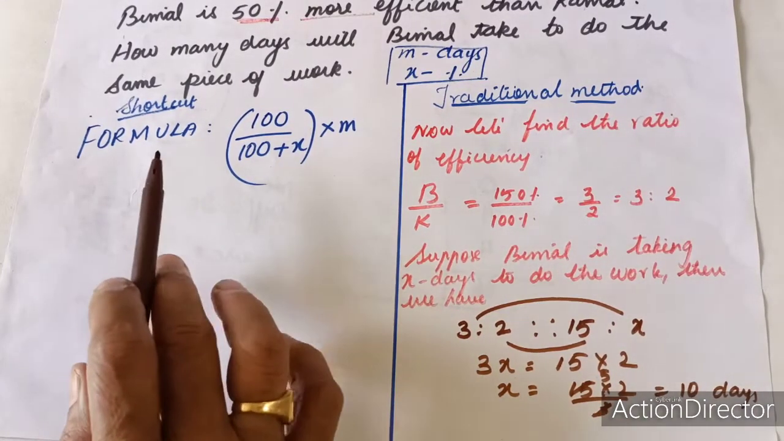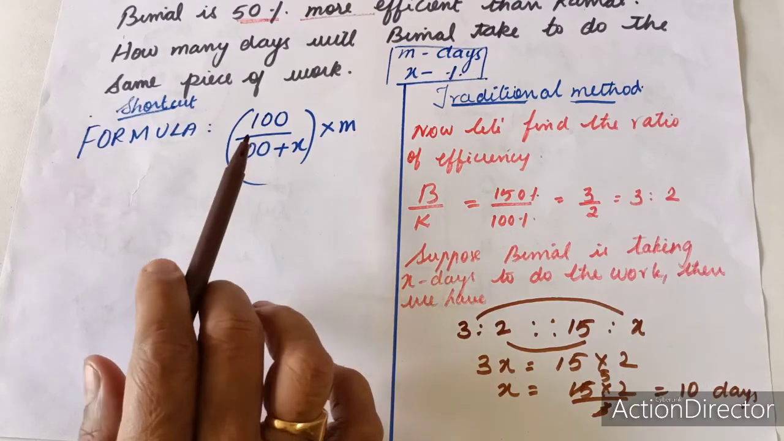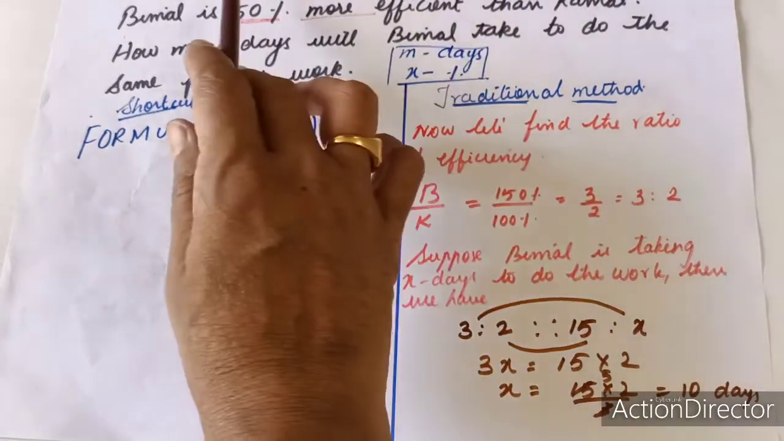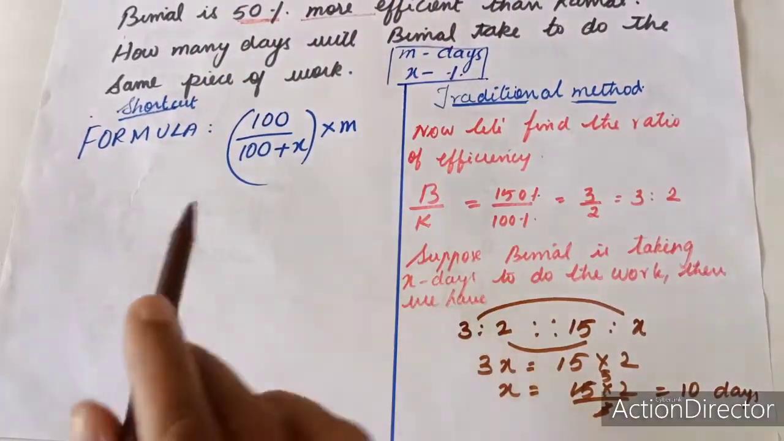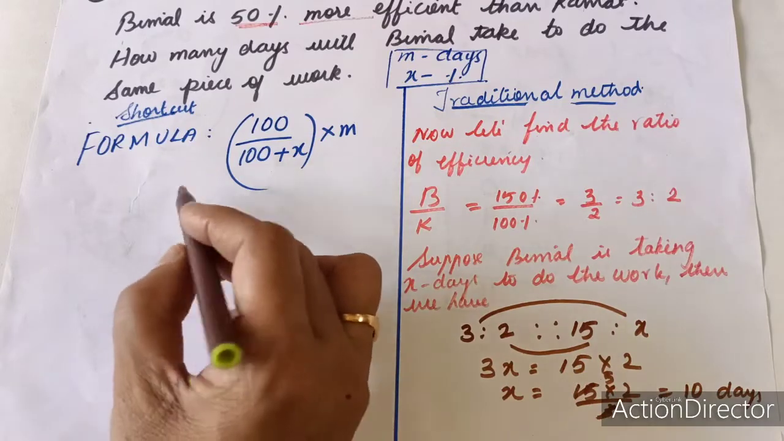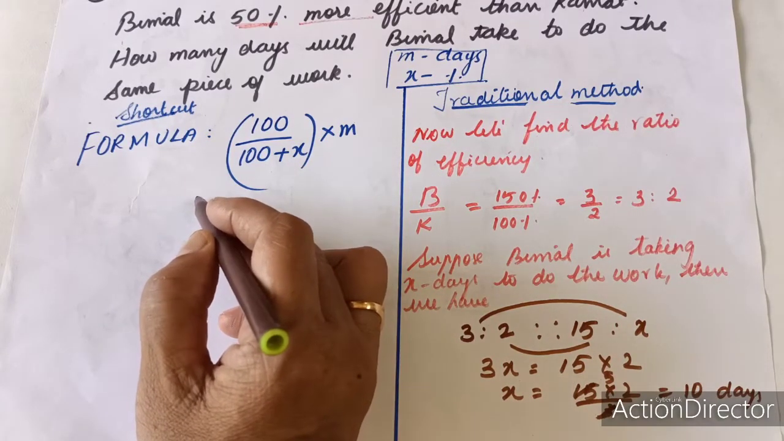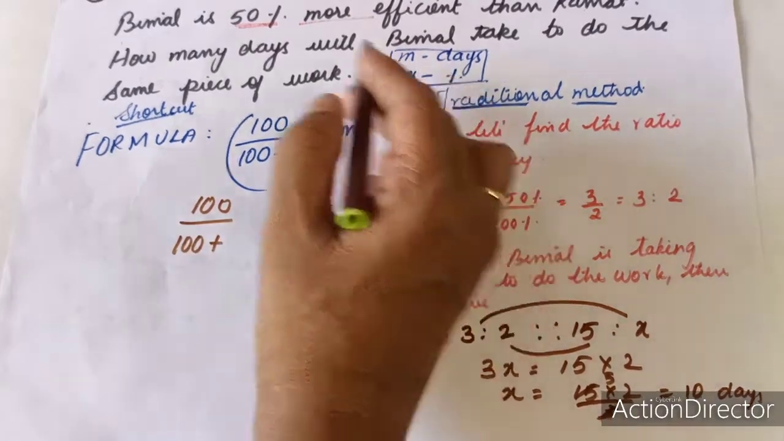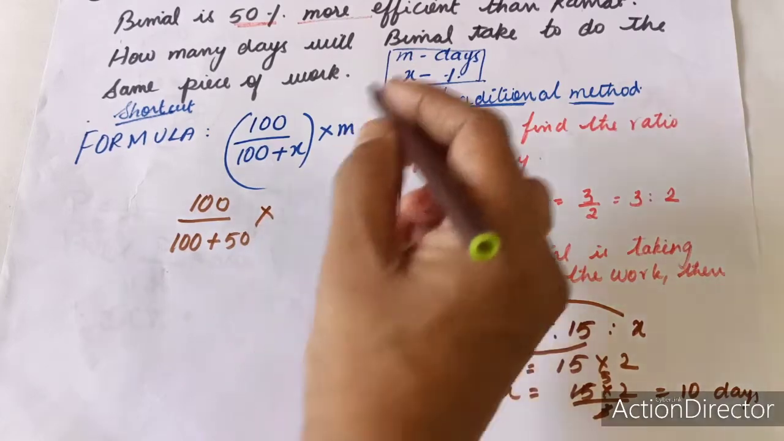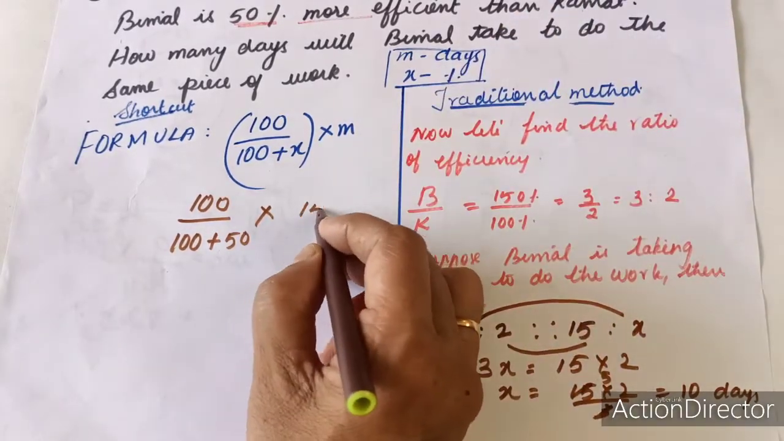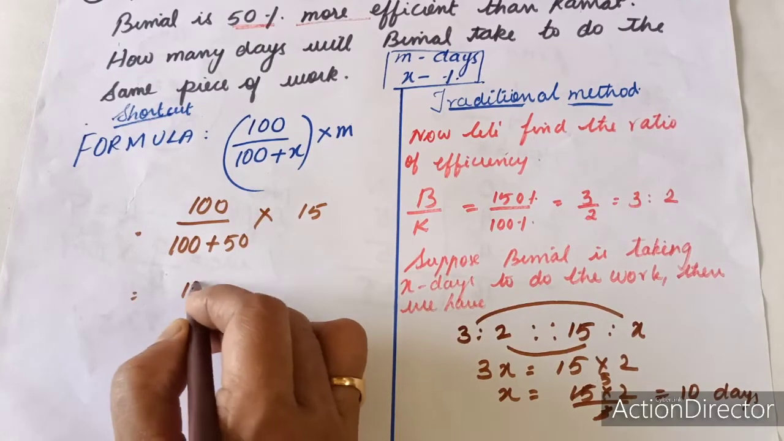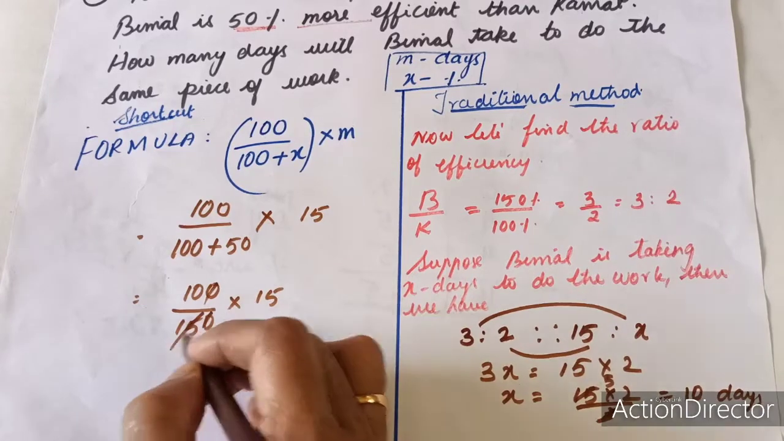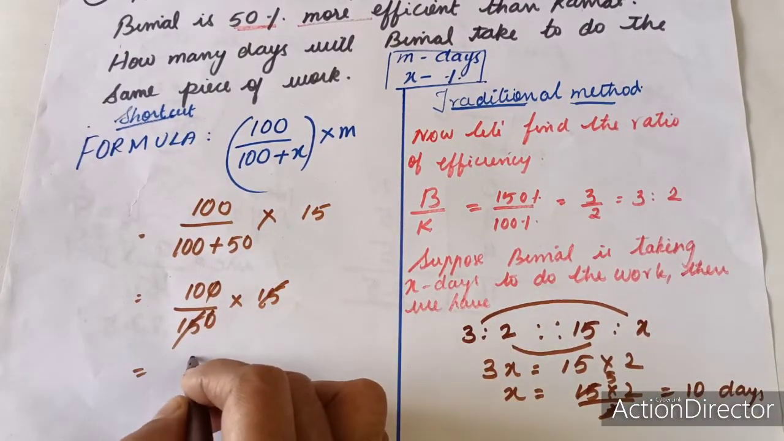The same sum can also be done by the formula. The formula is given by 100 upon 100 plus x multiplied by m, where m stands for the number of days Kamal is taking and x stands for the percentage. So for examination purpose, competitive exam purpose, you can do by this method. 100 upon 100 plus x. What is x? The percentage is 50, multiplied by m, which stands for the number of days, 15. So this is equal to 100 upon 150 into 15. So 15 and 15 get cancelled. So my answer is 10 days.